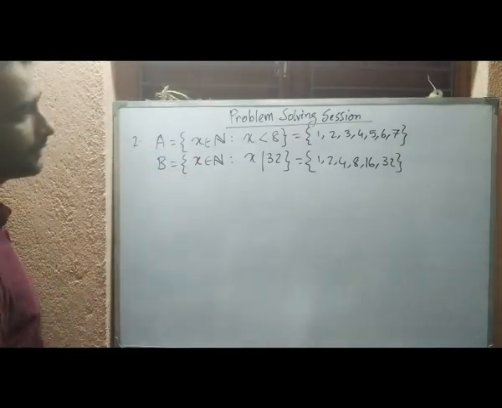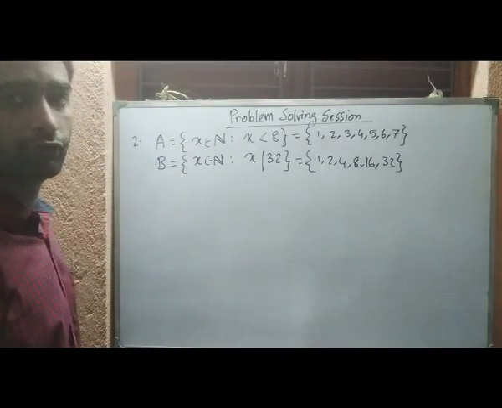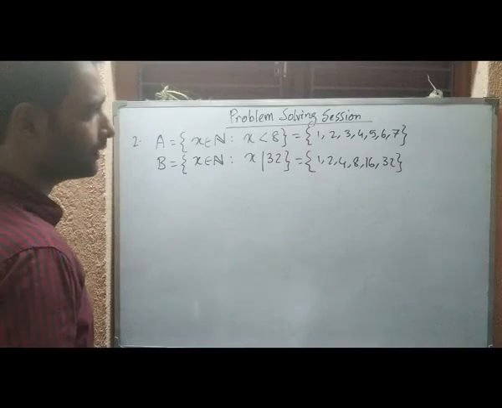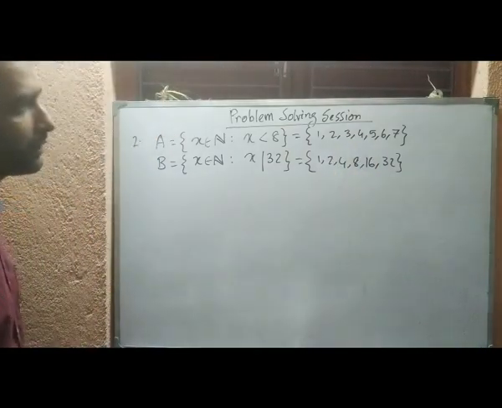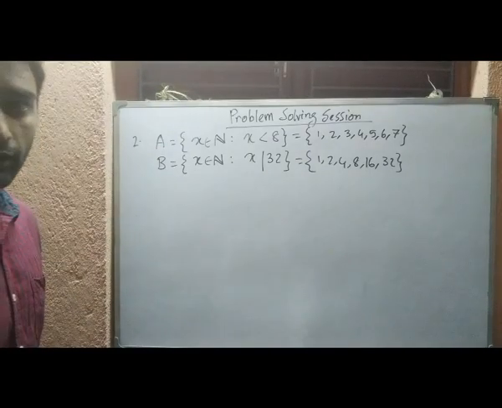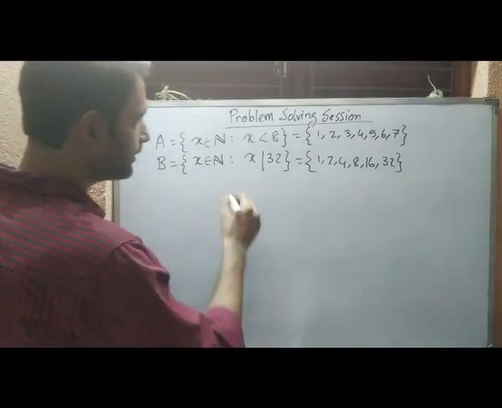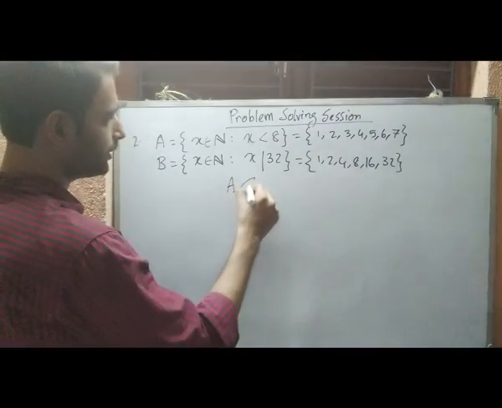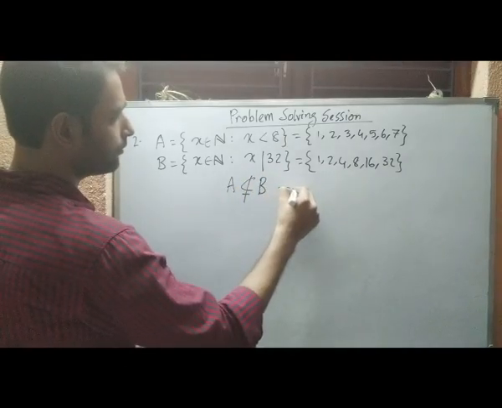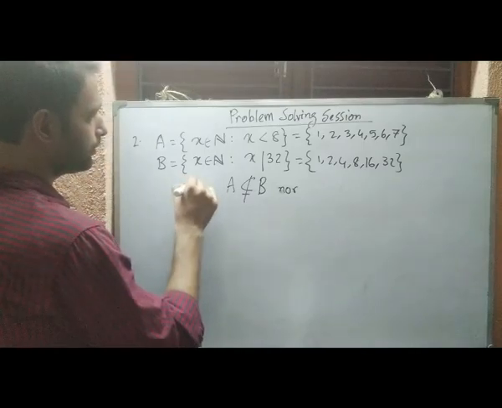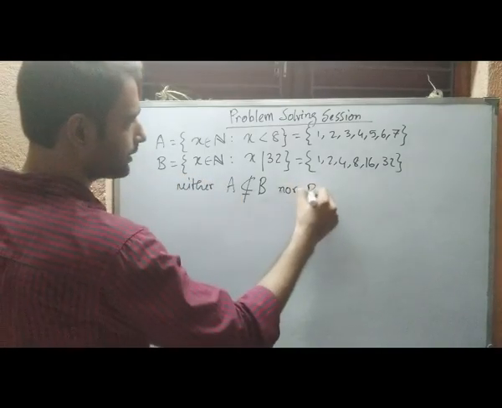So clearly you can see which one is a subset of the other. See, both the sets have some numbers which are not in the other. So clearly from here we can say that neither A is a subset of B nor B is a subset of A.